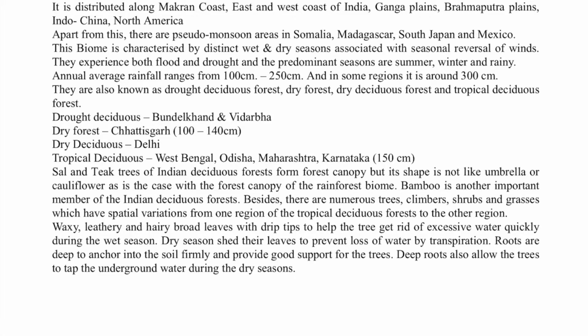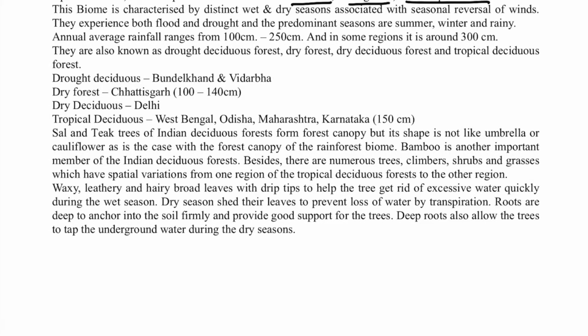So if we talk about the locations, we get the monsoon biomes in the Makran coast of the Arabian Sea in the Pakistan area. Then we have the Ganga Plains, Brahmaputra Plains, Indochina, some part of North America, and we have the pseudo monsoon, which is just a touch of the monsoon, in Somalia and Madagascar in Africa. Then we have south of Japan, and we have Mexico also. Okay, so we know the characteristics of the monsoon: a distinct wet and dry season, and reversal of the wind, which is why they are known as monsoon, with some 100 to 250 cm rainfall, so a great range of rainfall.